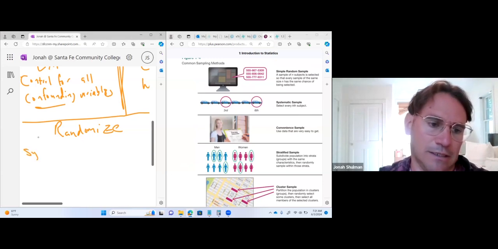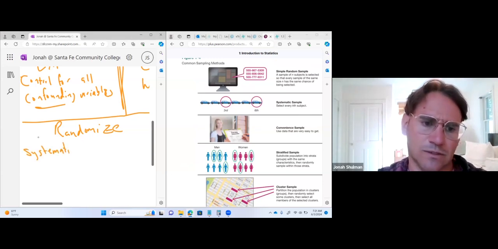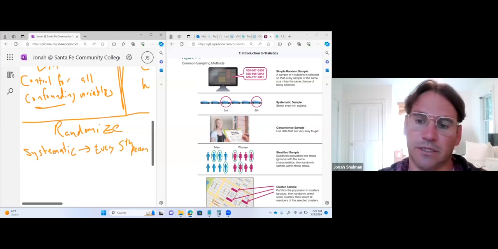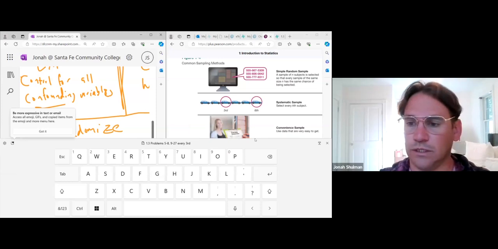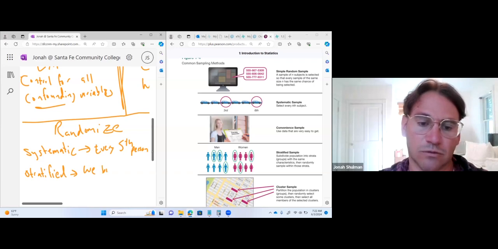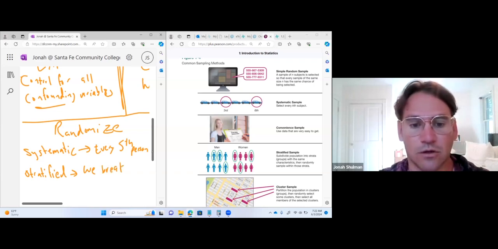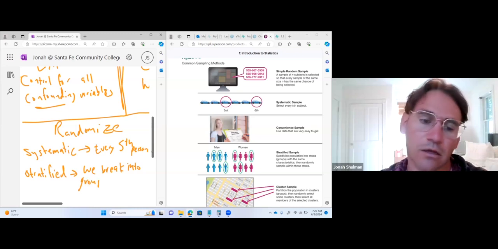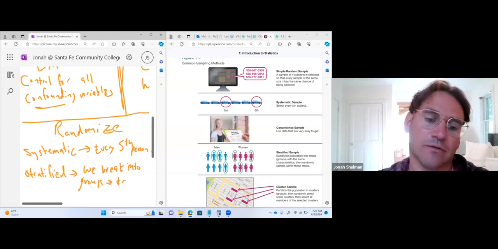So systematic, everybody seems to forget these. You can think about it like every fifth person, because sometimes it's too hard to get everybody. Stratified sounds so close to systematic. Stratified is basically we break people up into religions or men and women. We break into groups, but the groups are called strata, and take an equal amount.